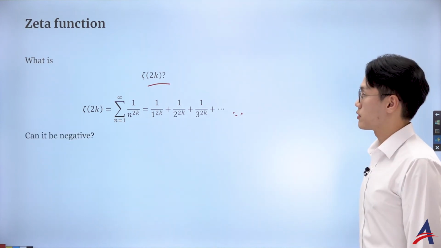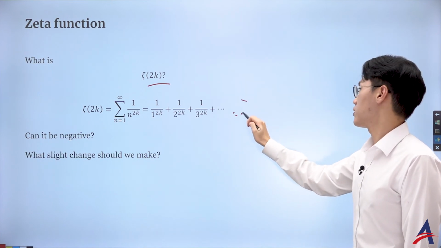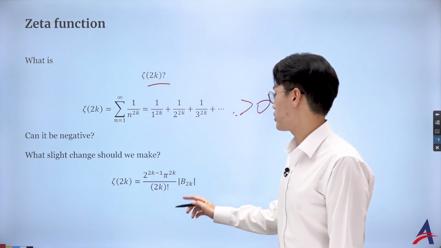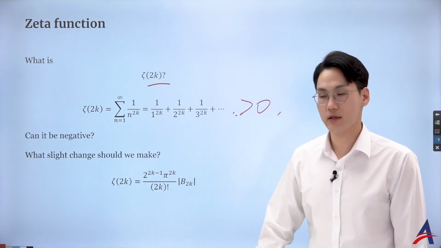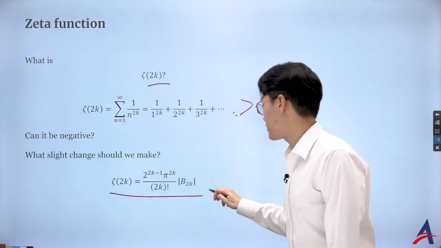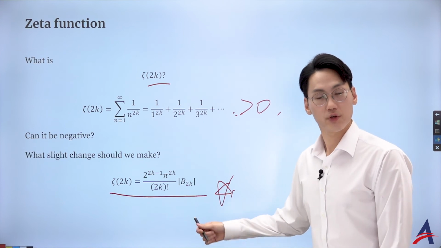That is very good. Beautiful. Okay, can it be negative? Well, I'm adding only the positive term. It's got to be positive. So to avoid this confusion, what you want to do is to lose the alternating term, put an absolute value on the Bernoulli number, and that is going to be a great expression for the zeta of 2k. And that's what you get to see often.